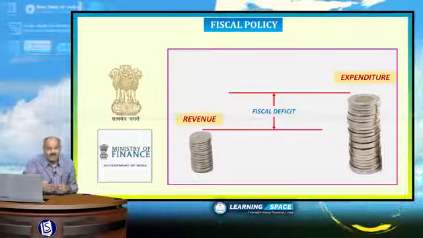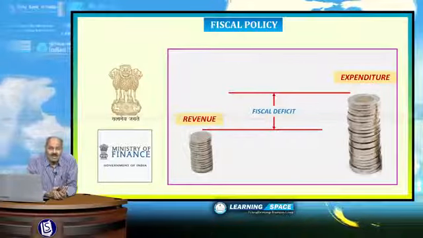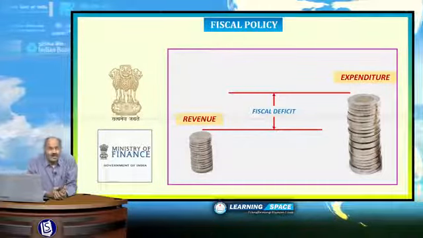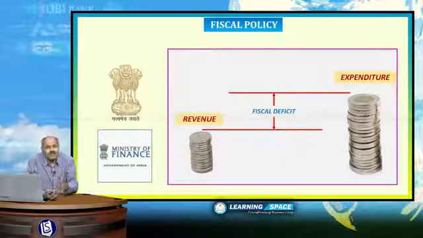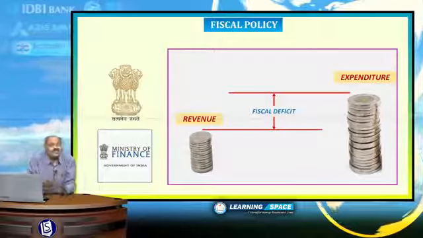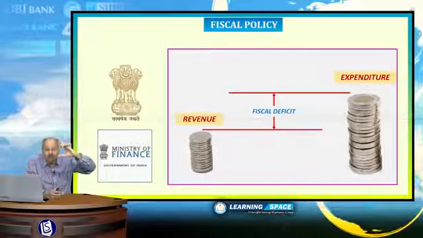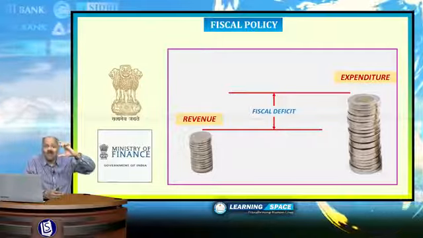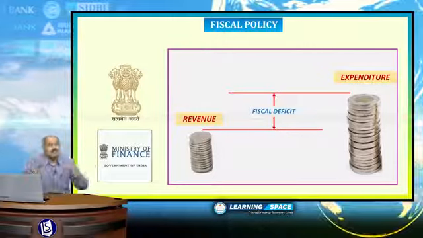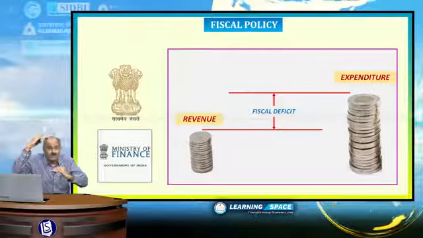Sometimes you hear the finance minister's statement that the fiscal deficit will not exceed 3.9% this year, 3.5% next year, something like that. The meaning is that the fiscal deficit should not exceed a certain percentage, probably for this year 3.9% of GDP. That means the gap between expenditure and revenue should be limited to some extent.